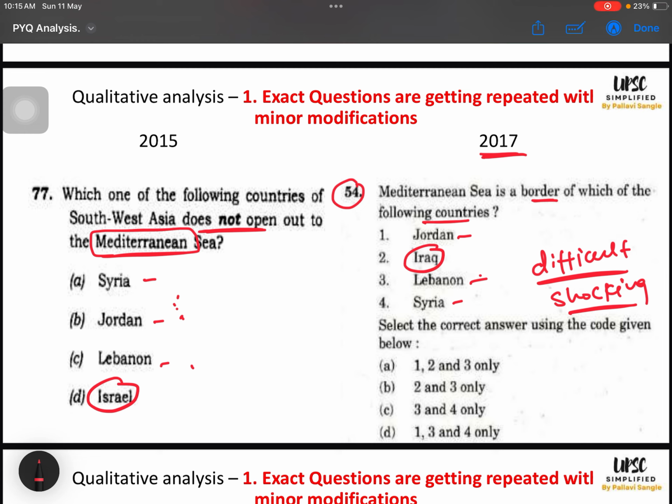So everything will matter. Your anxiety level being reduced matters, and your confidence level being higher also matters. So this can be done with PYQ analysis.